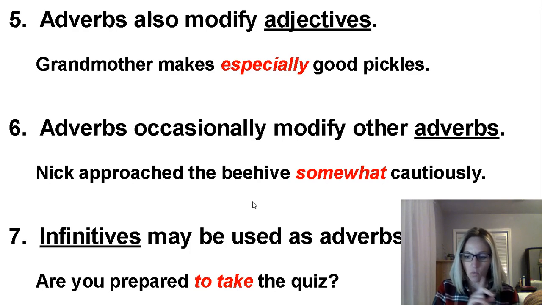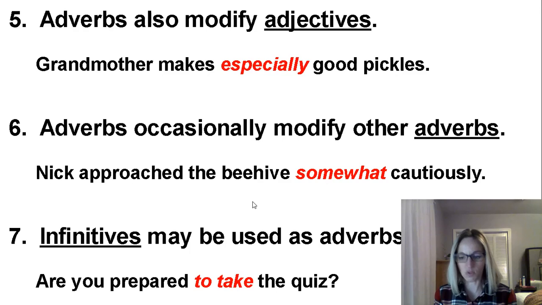So you're going to draw one line under an adverb that modifies a verb. Draw a circle around adverbs that modify adjectives. Draw a box around adverbs that modify adverbs. So now we have them all mixed up. You have to find the adverb and then you have to know what it is describing, which one it's describing. So let's look at number 1.